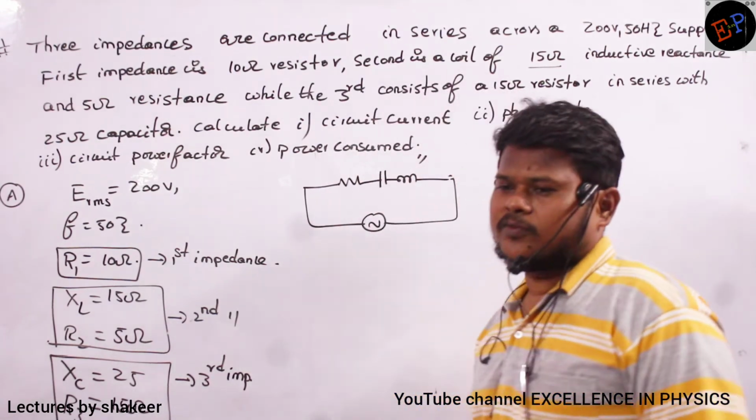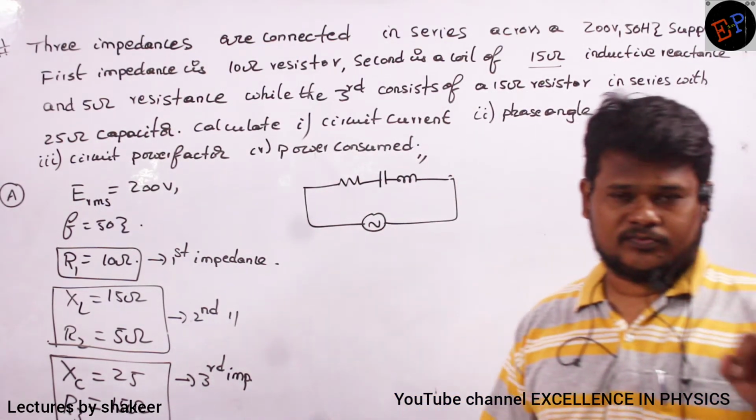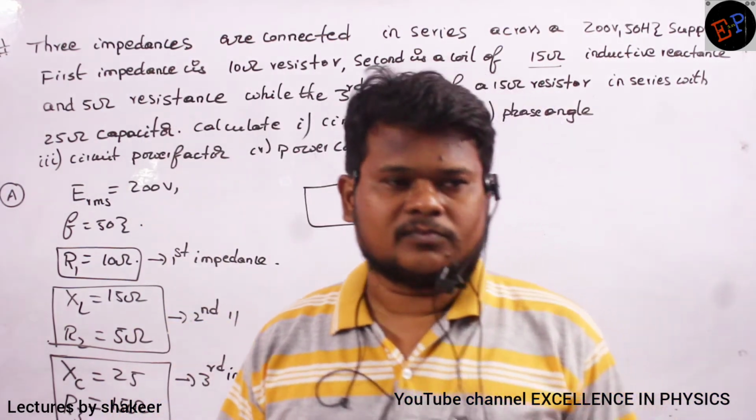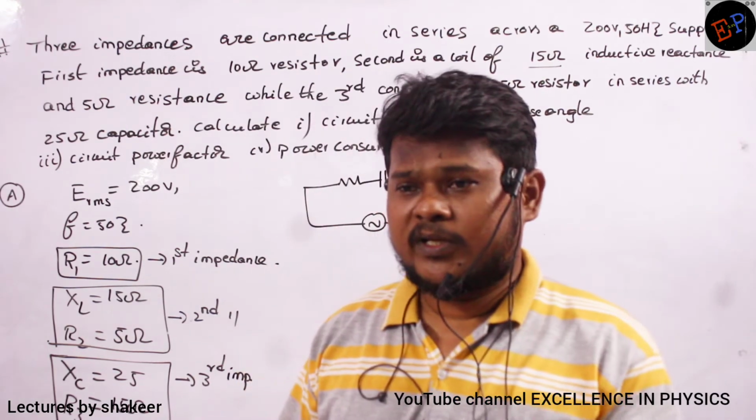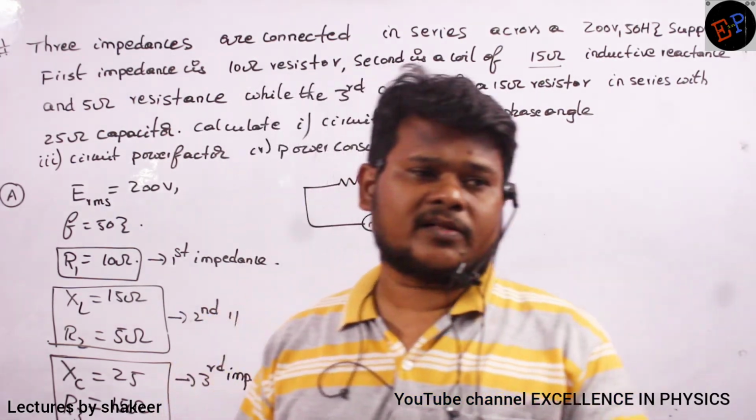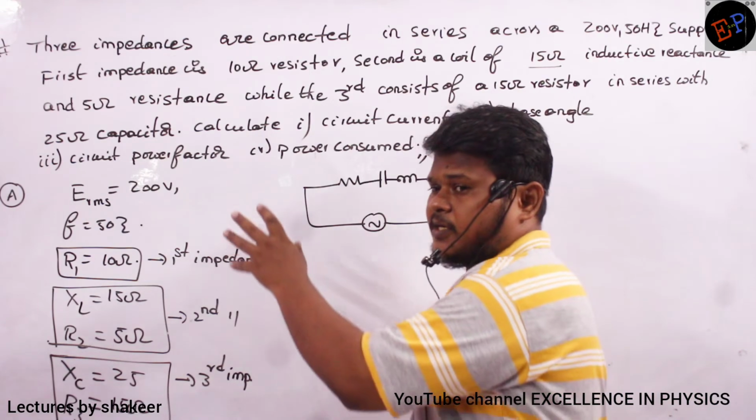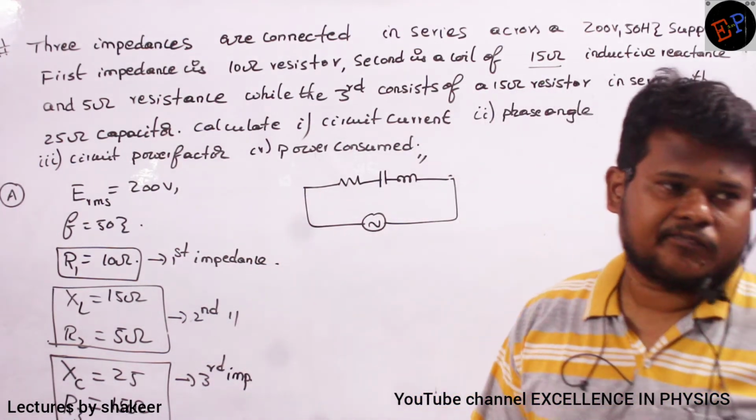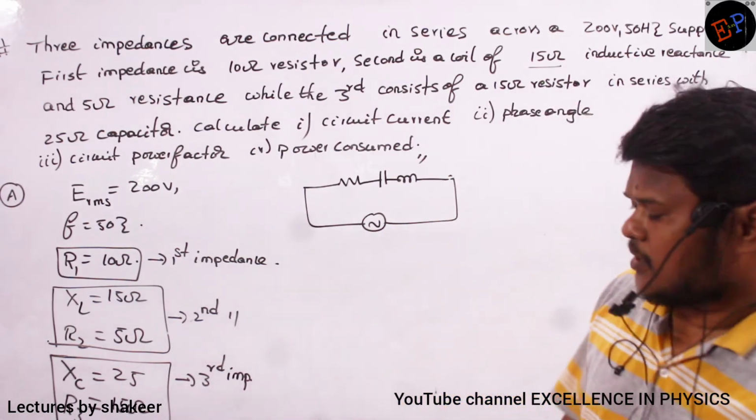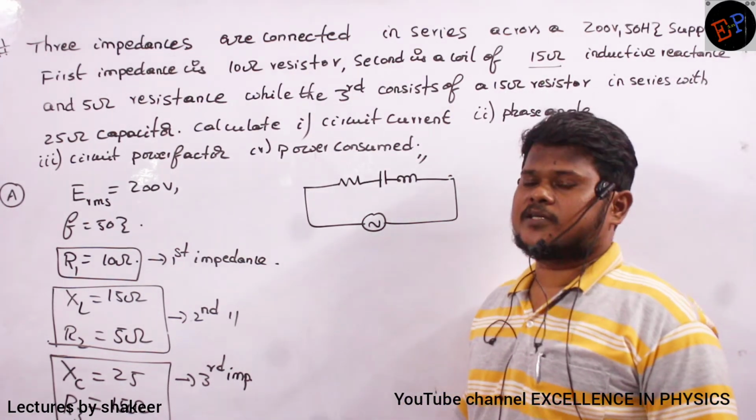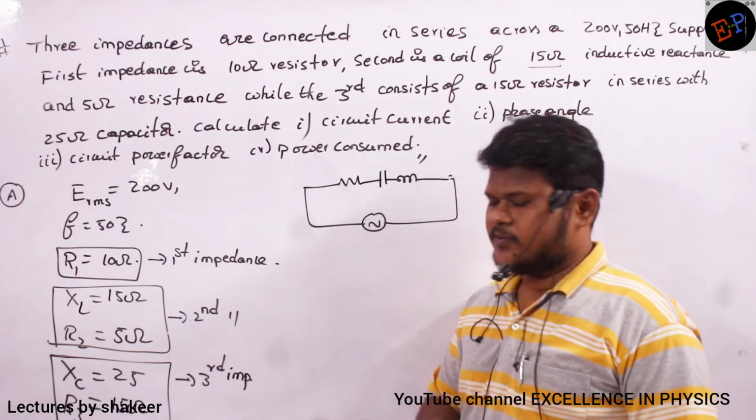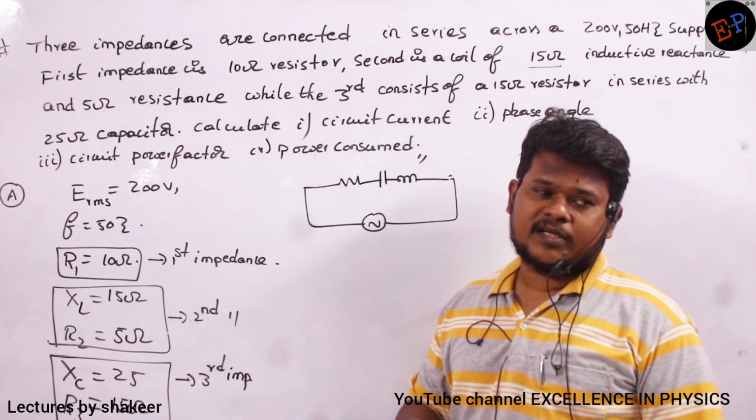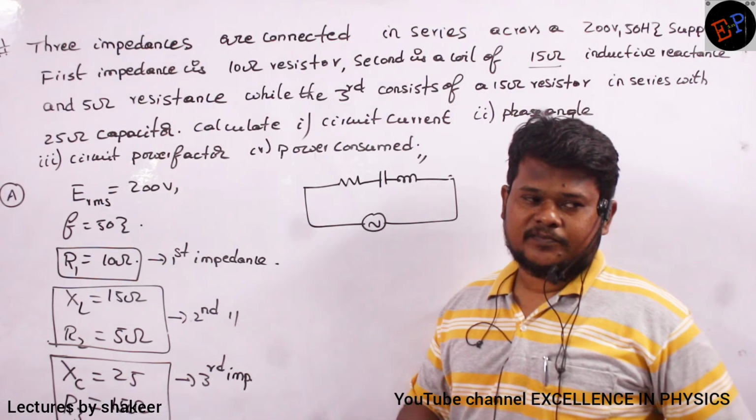Now in an RLC circuit, we have studied three conditions. VL is greater than VC, VL is equal to VC, and VC is greater than VL. Out of these three conditions, which one is satisfied here? Look at the data and try to say the answer. VC is greater than VL. How can you say?